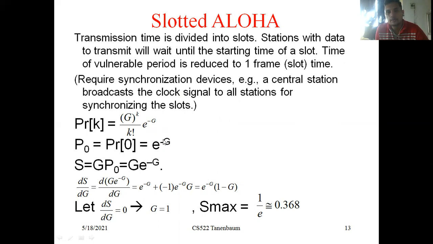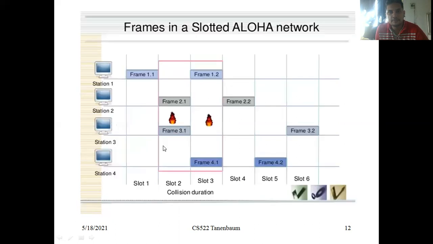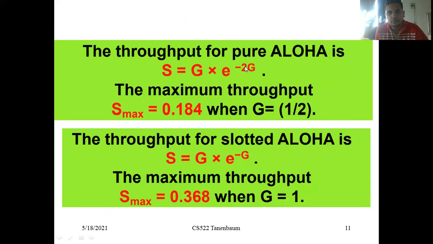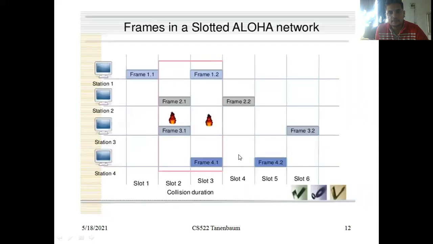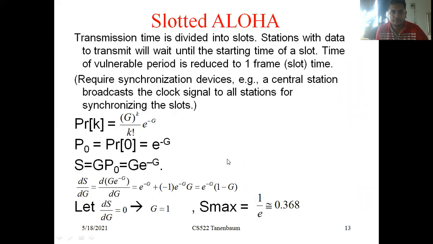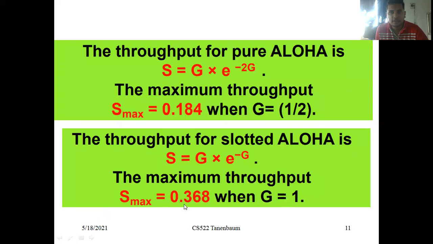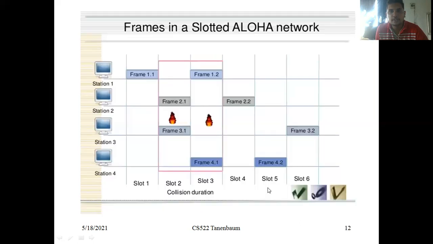So there it is 2G, here only 1G. So here minus 2G, here only minus G, the throughput. In this way, if you have to calculate the throughput, now the S max is equal to 0.368. Why? Because here G is equal to 1 by 2, and here G is equal to 1. So the possibility of